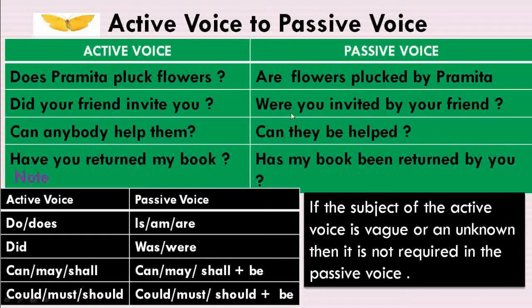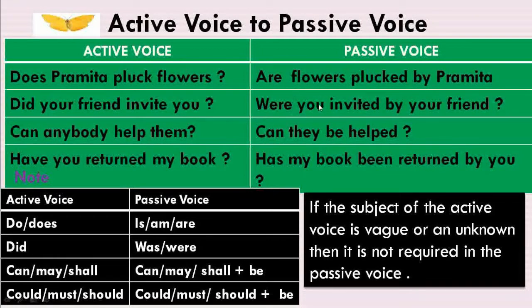So here did becomes were here. As the object in this sentence is you here, it will take the place of subject. So the subject becomes you in passive voice. And here we changed the word did into were. Why? Because the subject in the passive voice sentence is you. We use were in past tense.